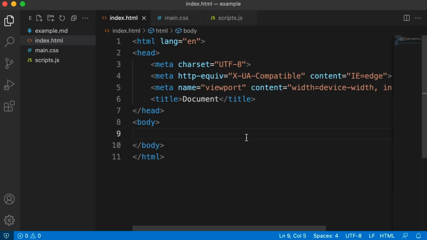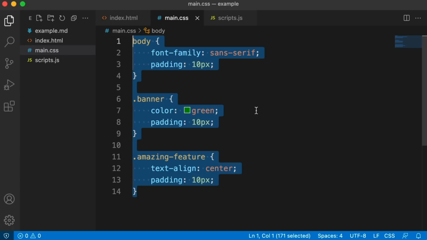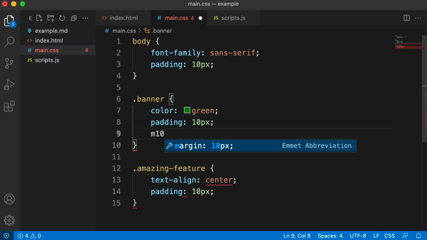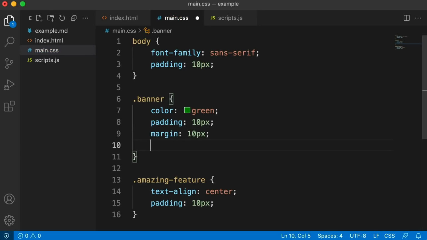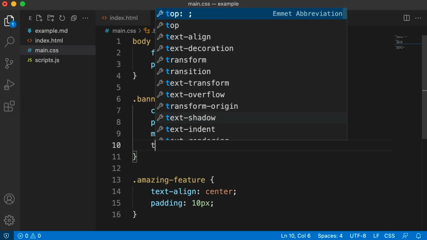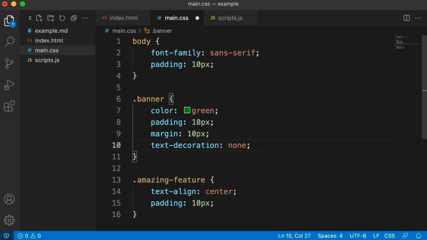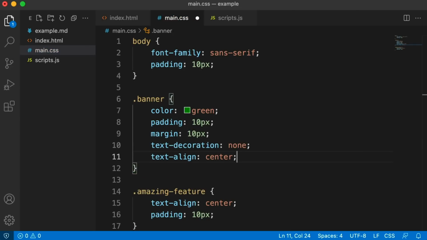Having said that though, a lot of people know about Emmet in HTML, but not everyone seems to know that Emmet exists in CSS as well. For example, in this declaration, if I just say M10 and then hit tab, it knows that I meant margin 10. Or, if you want to remove the underline on a link, you would say text decoration none. If you just type TDN and hit tab, it knows what you mean. Or, text align center, just TAC, hit tab. Cool. So it's surprisingly good at guessing what you mean.